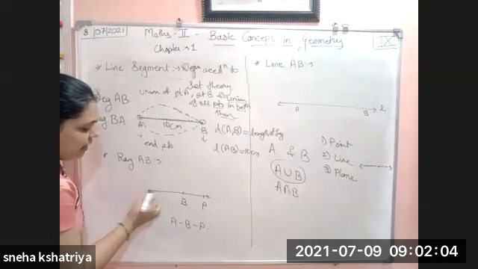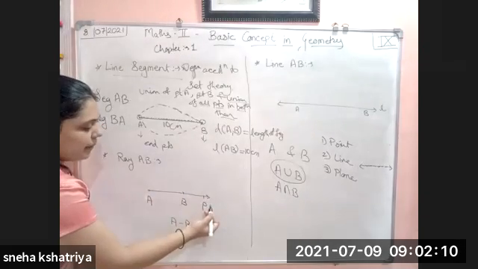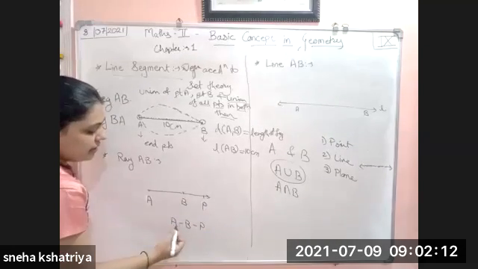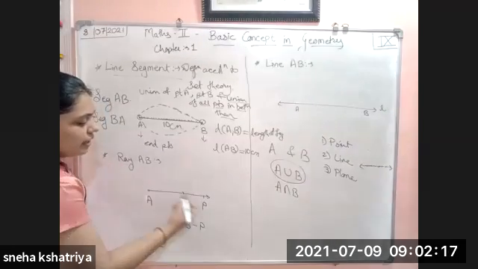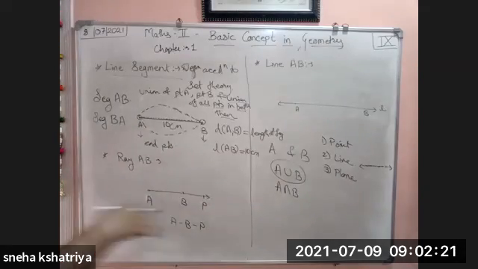That means here is A, here is B, all the collection of points between A and B, and there is a point P outside B such that A-B-P are collinear in such a manner that where this P lies, we don't know. So it goes in the infinite way. So that is what is called a ray AB.